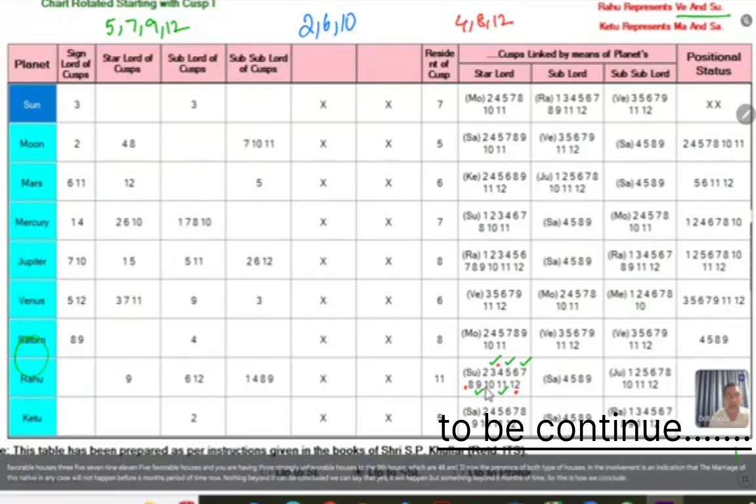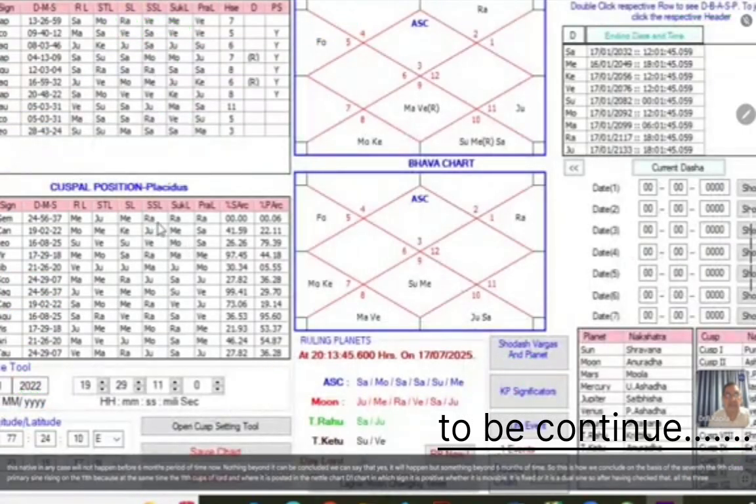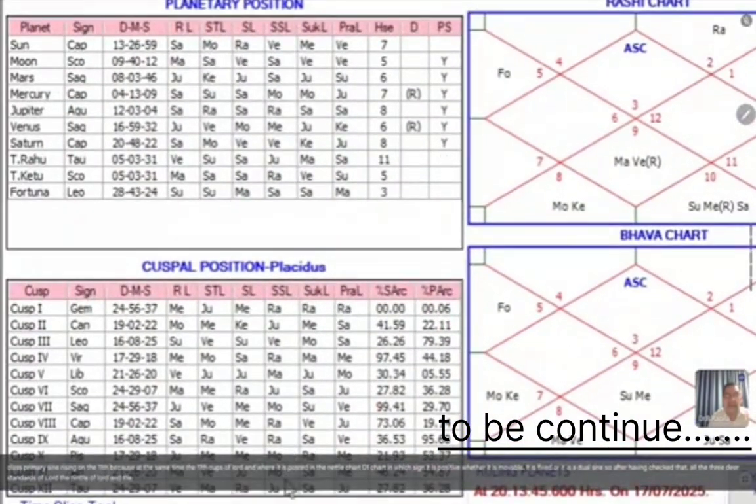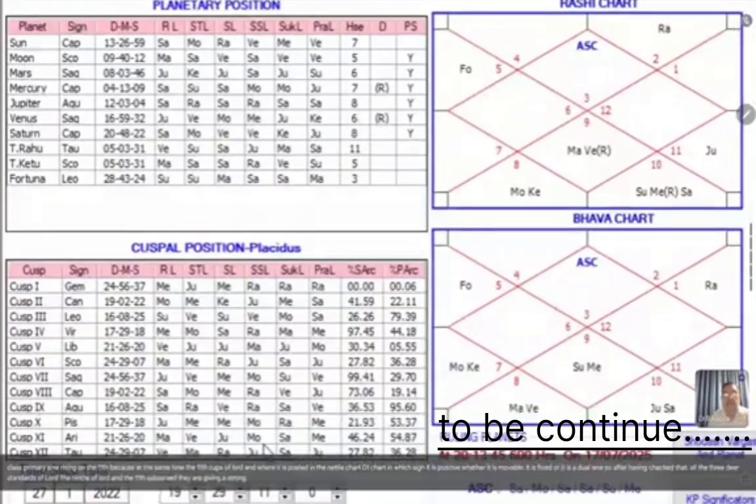So this is how we conclude on the basis of the ninth cusp, primary cusp sub-sublord, the sign rising on the 11th cusp, and at the same time the 11th cusp sub-sublord, and where it is posted in the natal chart, D1 chart, in which sign it is posted, whether it is movable, fixed, or a dual sign. So after having checked all the three, the ascendant sub-sublord, the ninth cusp sub-sublord, and the 11th cusp sub-sublord, they are giving a strong promise for the second marriage.